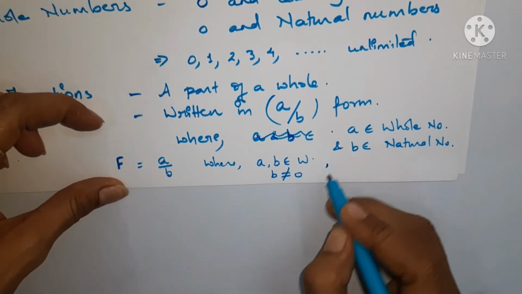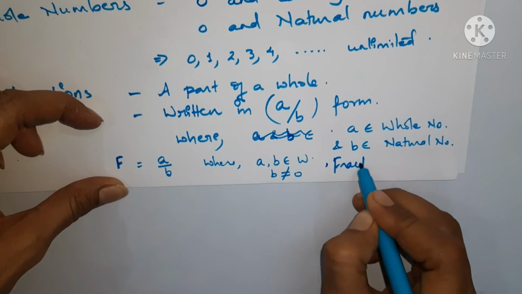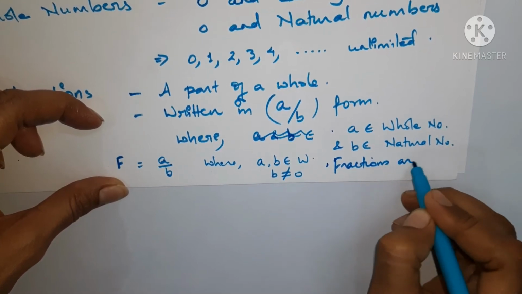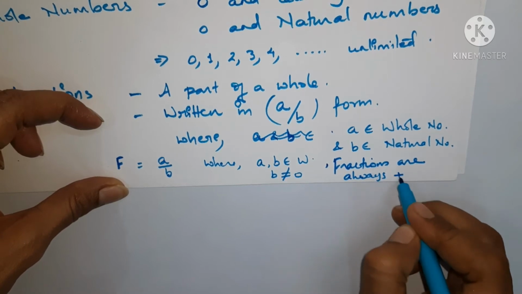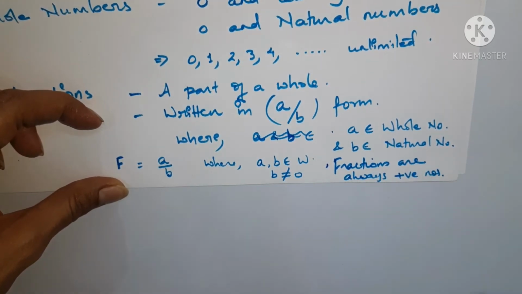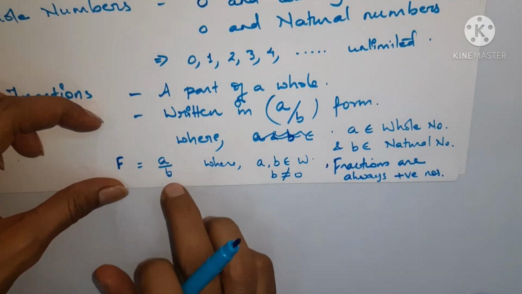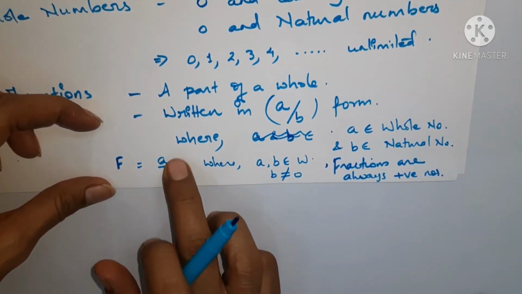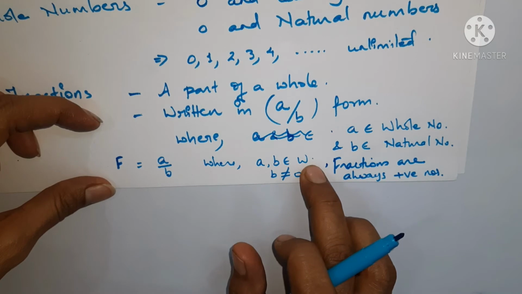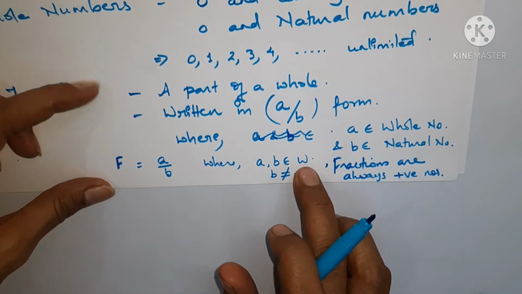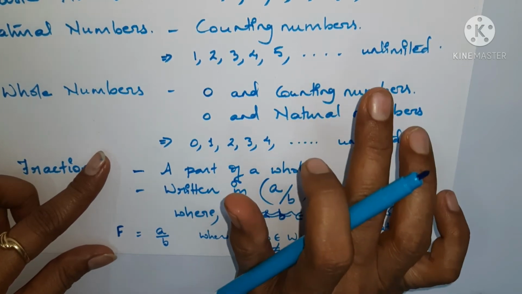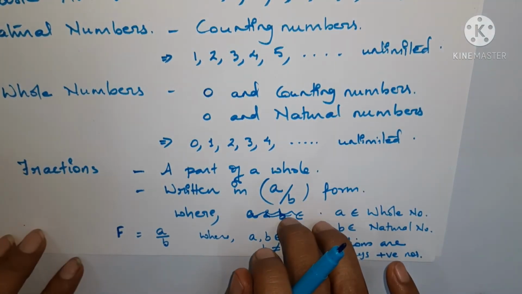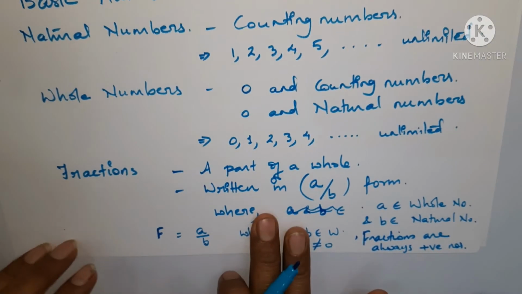So you have to understand that fractions are always positive numbers, because both the numerator and the denominator belong to the whole numbers family, and in whole numbers we know that every number is a positive number. There is no negative number in the whole numbers family. Understood? Now we'll move further to integers.